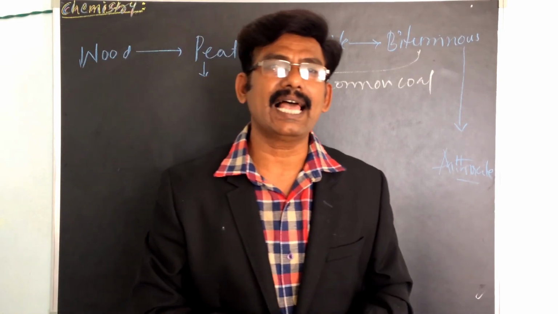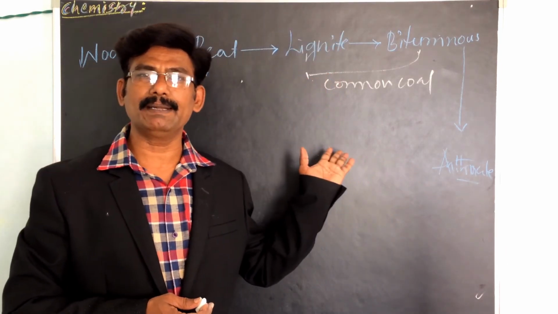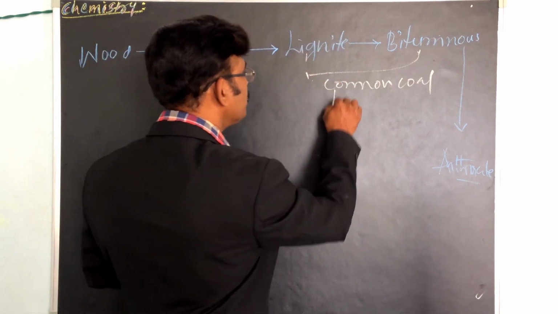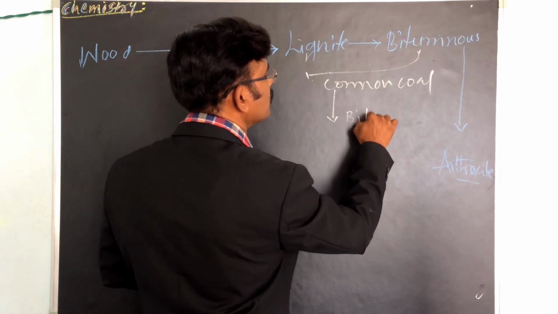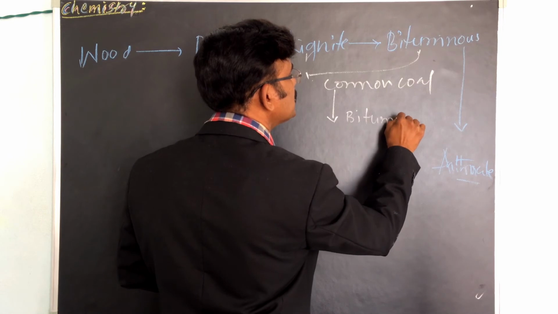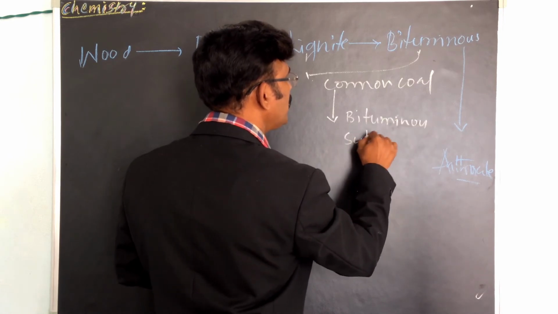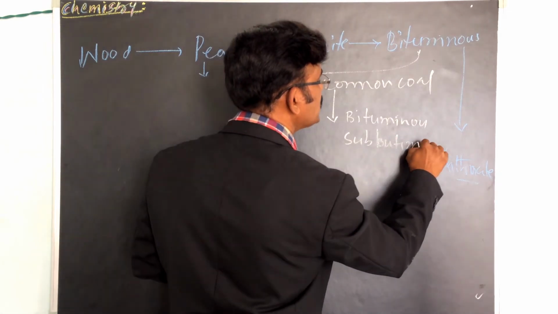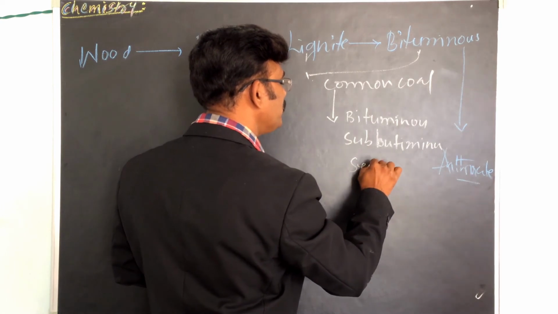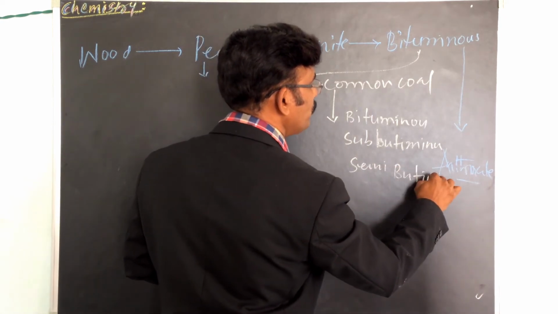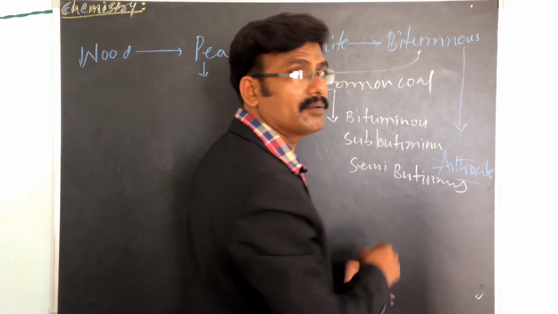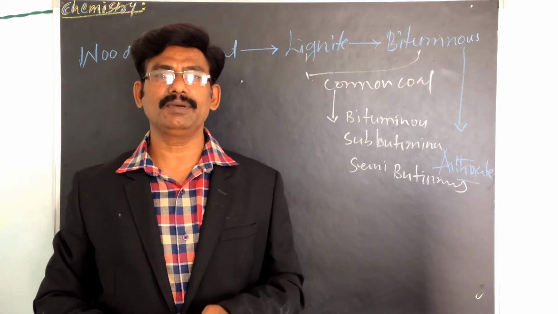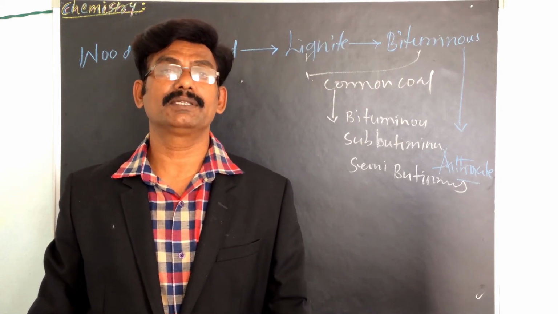The bituminous coals are classified based on carbon percentage: sub-bituminous, bituminous and semi-bituminous.